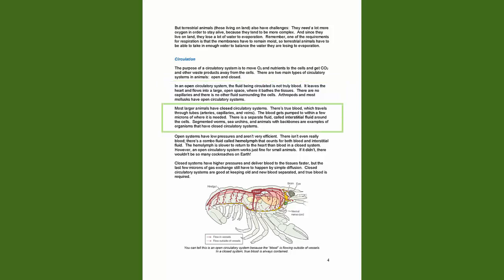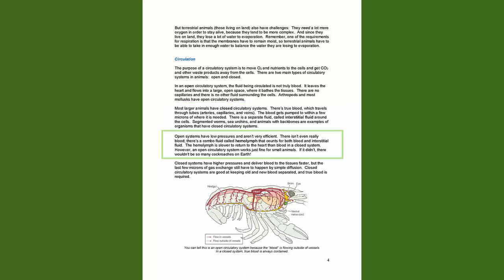Most larger animals have closed circulatory systems. There's true blood, which travels through tubes: arteries, capillaries, and veins. The blood gets pumped to within a few microns of where it is needed. There is a separate fluid called interstitial fluid around the cells. Segmented worms, sea urchins, and animals with backbones are examples of organisms that have closed circulatory systems.